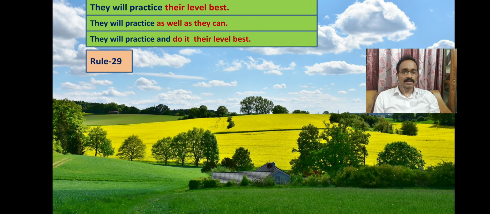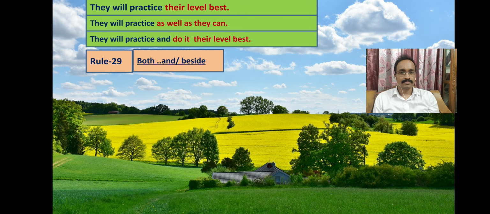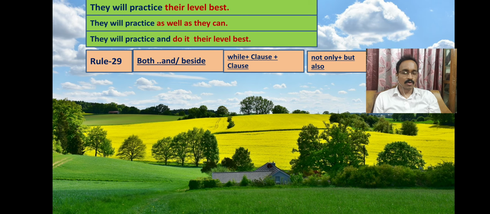Now let's learn rule 29. Here you see in the simple sentence we may find both, and, or beside. In this case we will use while to connect the clauses to make it a complex sentence, and to make it compound we will use not only but also.